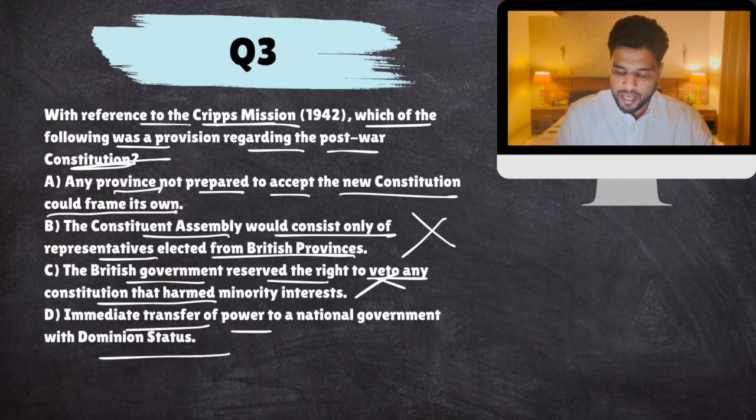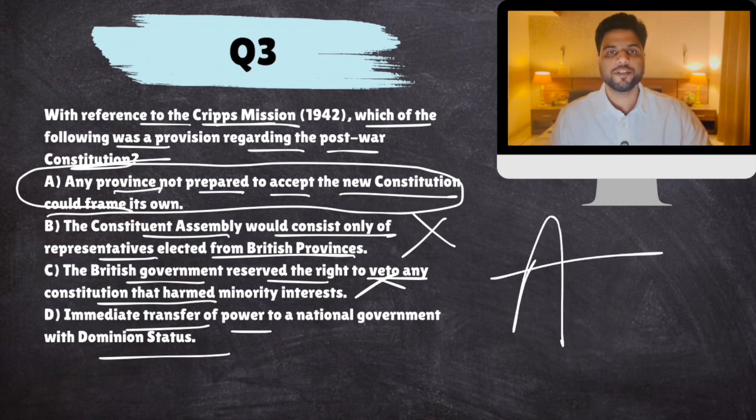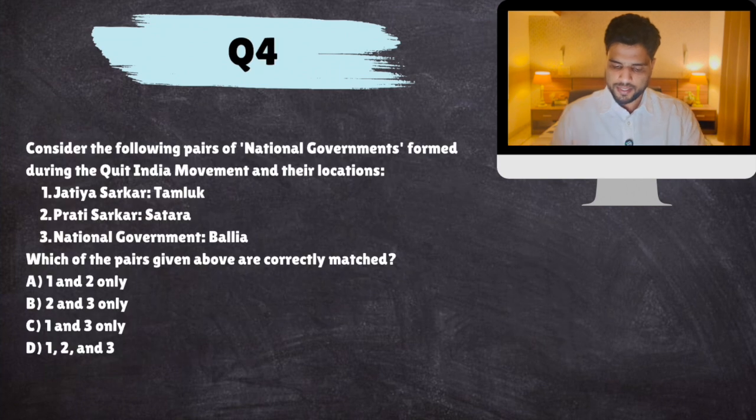No immediate power. Any province not prepared to accept the new constitution can reject it or create its own, or be in the status quo position under British rule. This was the offer. Okay, next.